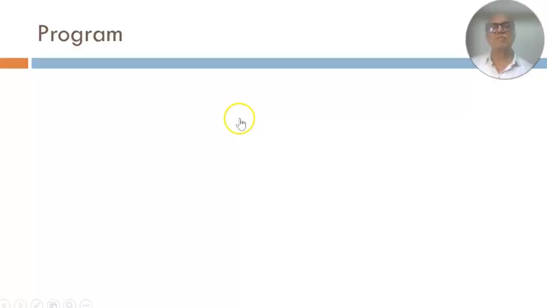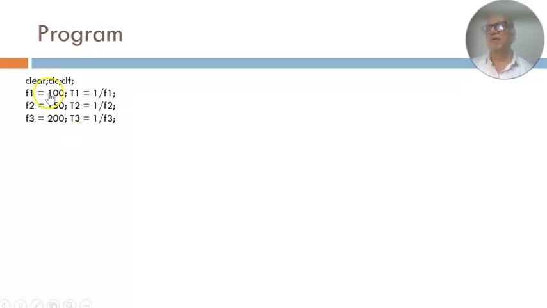So let us verify this by writing a MATLAB program and plot all these signals. So we'll plot x1, x2, x3, and finally the addition of these, and verify that the time period of the added signal is indeed 0.02 seconds, and over this time period, how many cycles each individual signal performs. That is what we want to see. So as usual, you clear, clc, clf. f1 is 100, so T1 is 1 by f1. f2 is 150, so T2 is 1 by f2. f3 is 200, so T3 is 1 by f3.